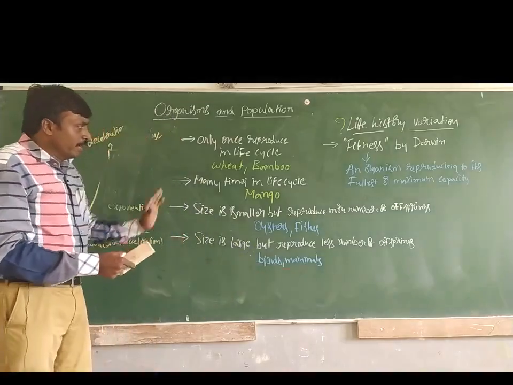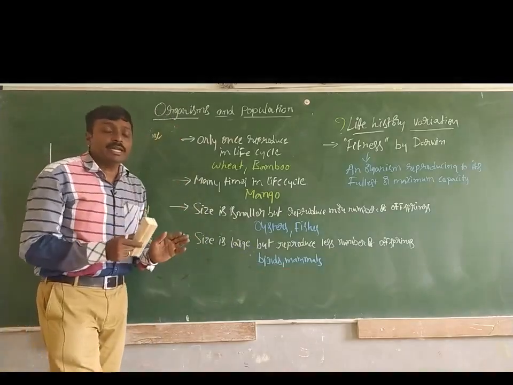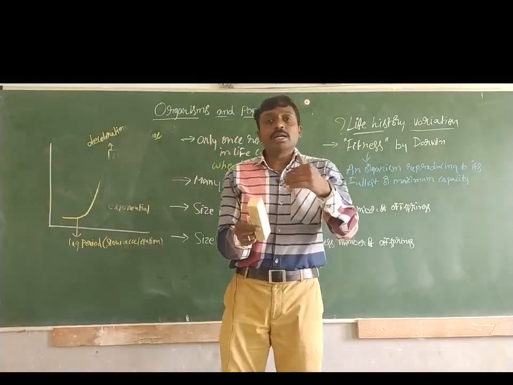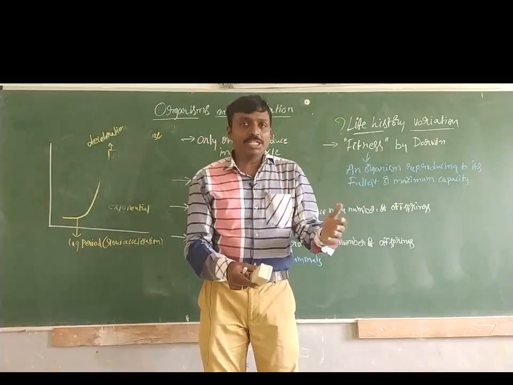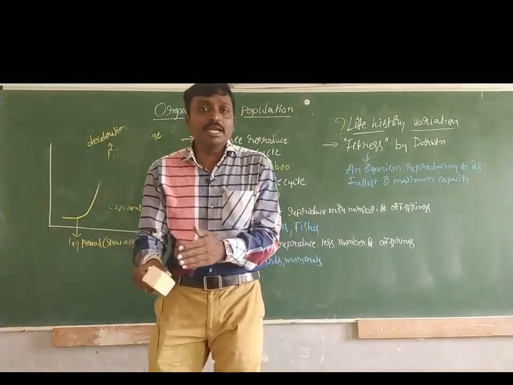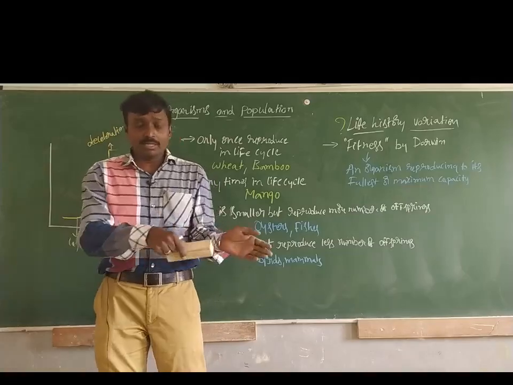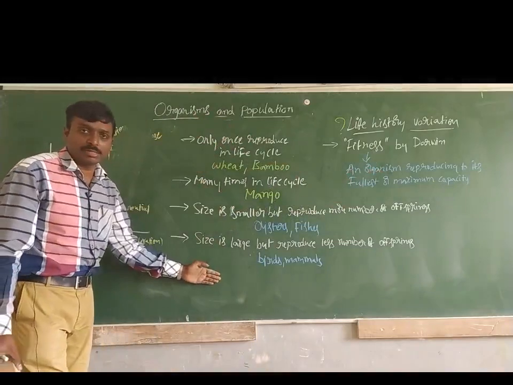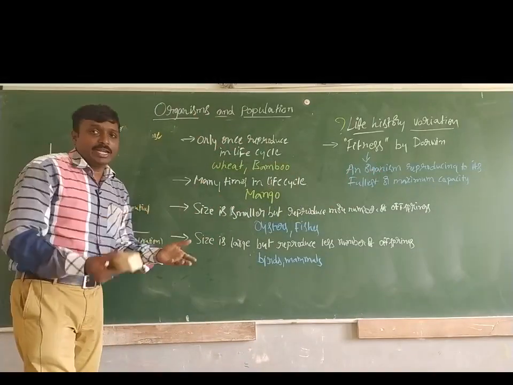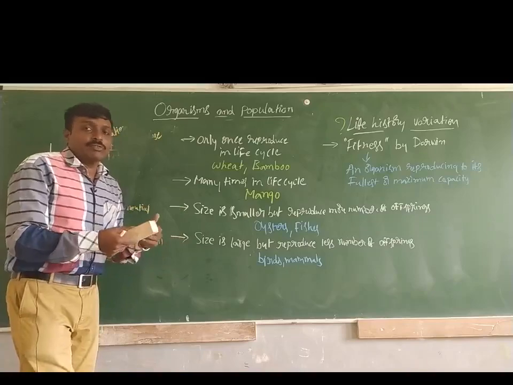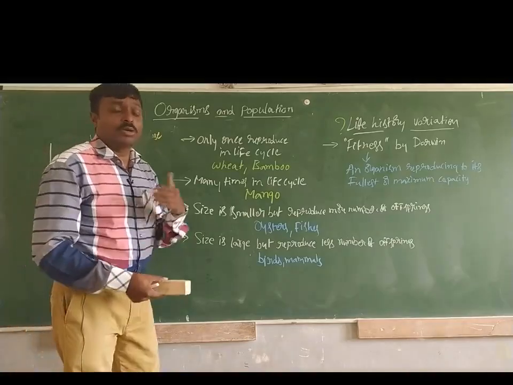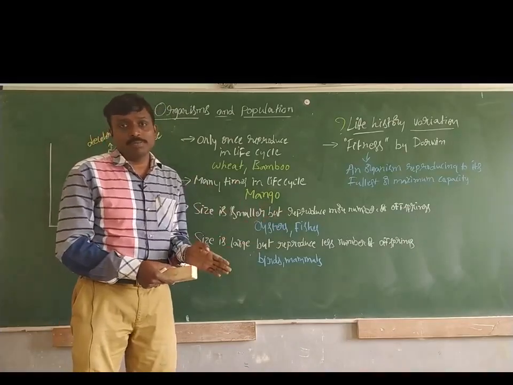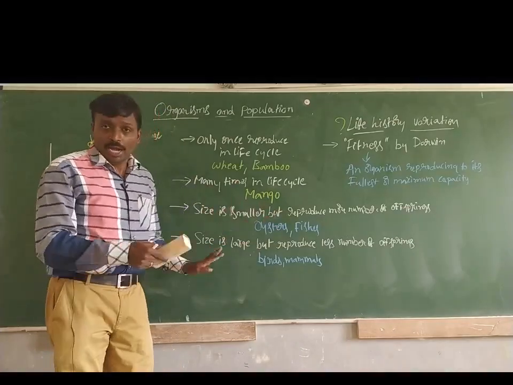These examples give us an idea of the variations in the rate of population growth. Reproduction capacity varies. There is a variation if we look at all these examples. When reproduction varies, automatically the rate of population growth also differs from organism to organism. So with this I end this session.